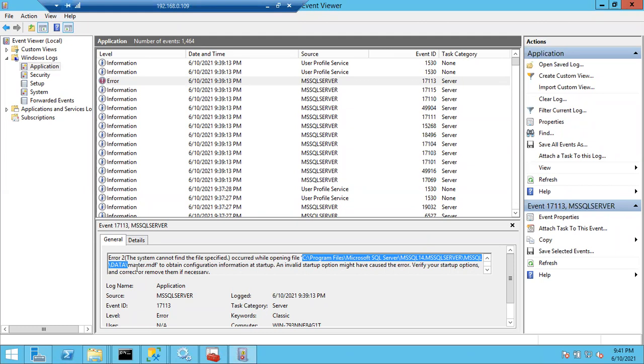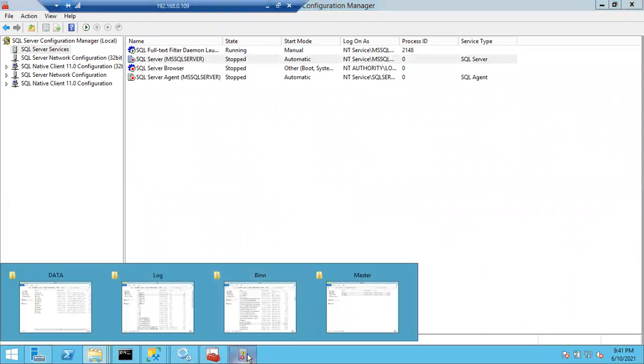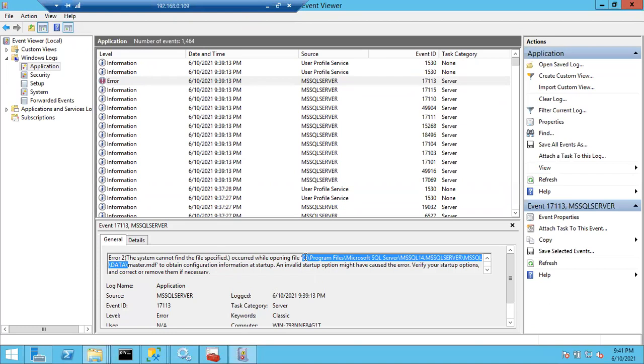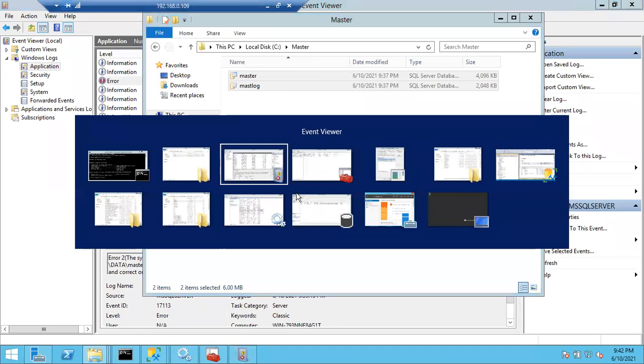One way is to change the path in the system parameters. The second way is to check in the Event Viewer to which location the files are missing, and try to copy the same files to that location. So let me copy the files again. Control X, Control A, Control X, and this is the location.